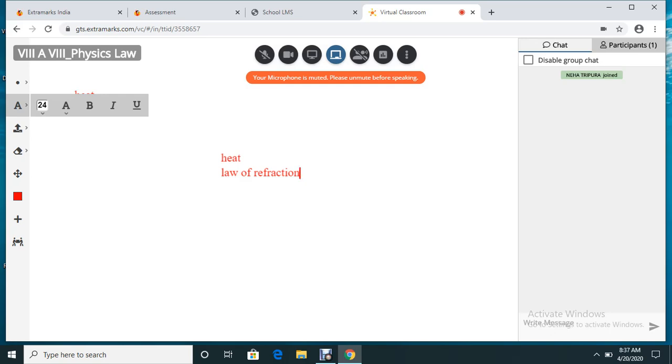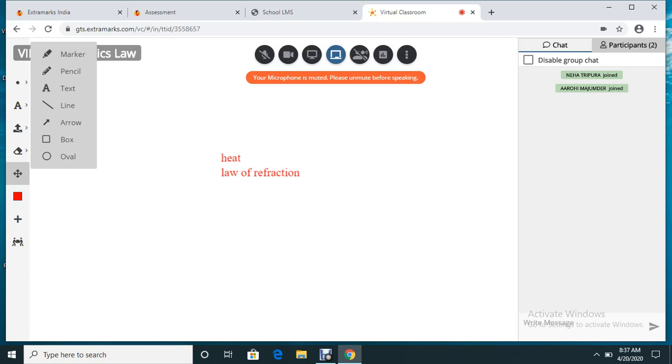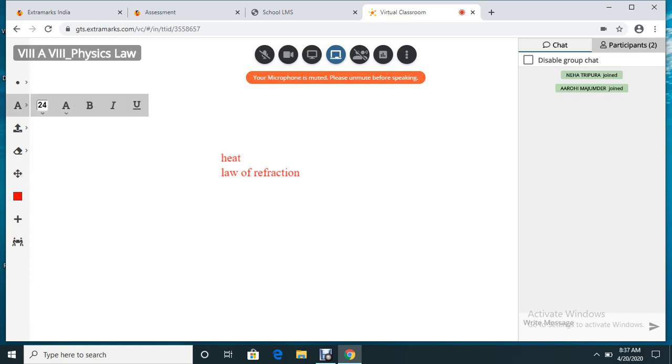At the same time, at any point of time, if I feel that I have written something wrong, I can also erase it or rub it. This is where you get the eraser. You click on the eraser, and you can erase whatever unnecessary thing you have written on the board. So this is also there. At the same time, we will also allow you to increase the font size and change the font family. If you want to make it bold, italics or underline, anything you wish, you can do it.